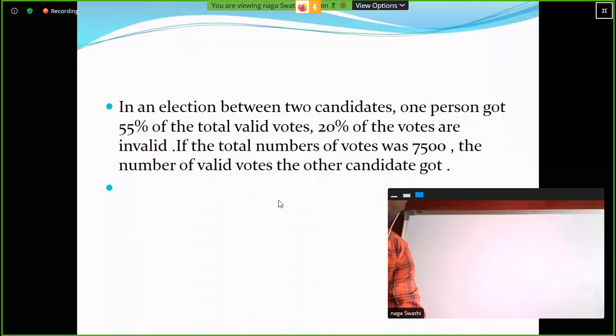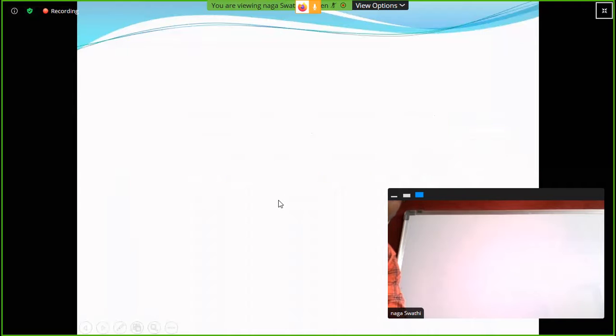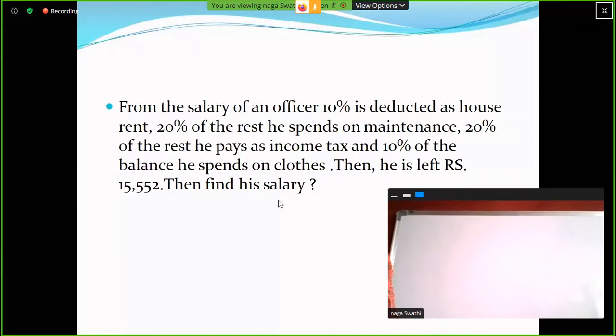Okay. Next one. From the salary of an officer, 10 percentage is deducted as house rent, and 20% of the rest he spends on maintenance, 20% of the rest he pays as income tax, and 10% of the balance he spends on clothes. Then he is left with 15,552 rupees. Then find his salary. This is a most important problem method. Listen carefully.